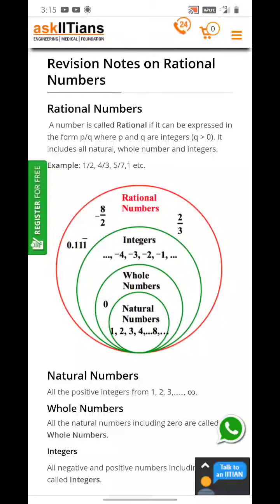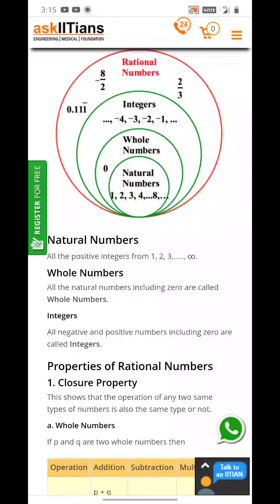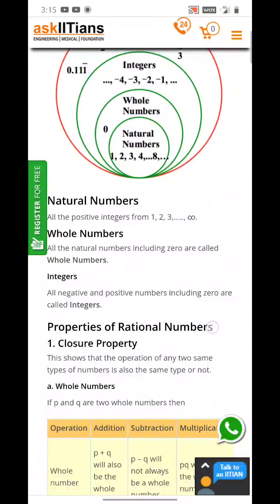Natural numbers start from 1 to infinity, whole numbers start from 0 to infinity, and integers contain both positive as well as negative numbers. Here a diagram is shown. What the diagram is depicting is that rational numbers consist of integers, that is positive as well as negative numbers, whole numbers starting from 0, and natural numbers starting from 1. Natural numbers, as I said, start from 1 to infinity, also known as counting numbers.